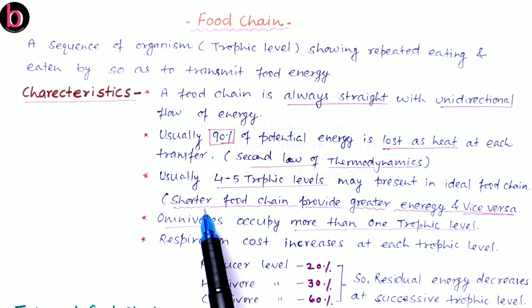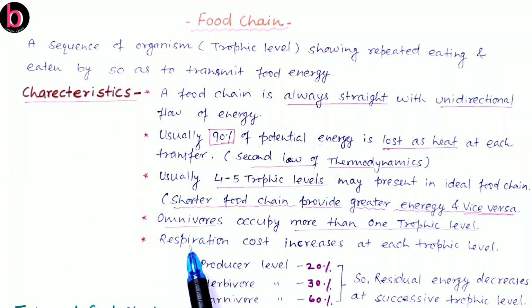If the food chain is shorter, suppose there are only 3 or 4 trophic levels, then there will be a greater supply of energy. At the same time, if the food chain is longer, like T5, T6, then there will be a very small energy supply. Now, omnivores occupy more than one trophic level. As we discussed, human beings may be placed at T2, T3, T4 on the basis of their mode of nutrition, depending on which kind of organism they are feeding on.